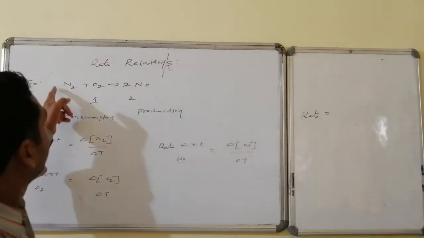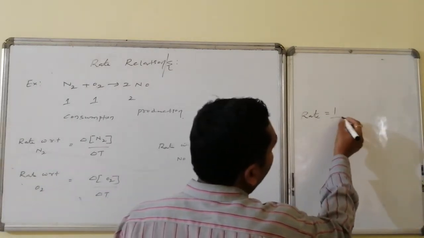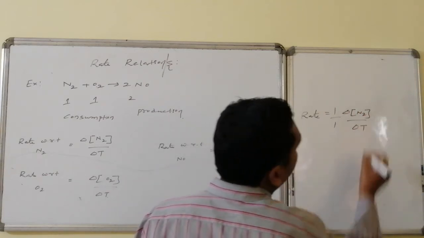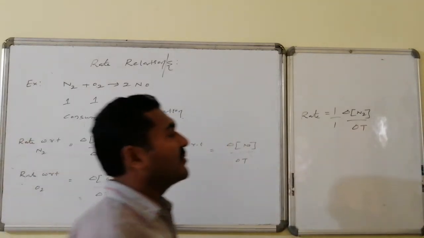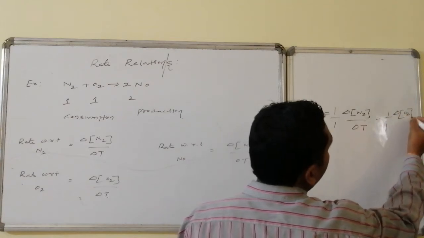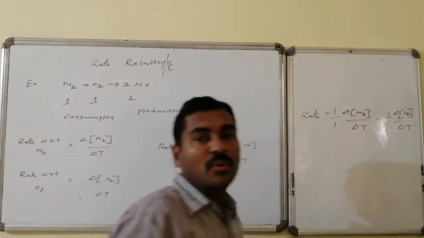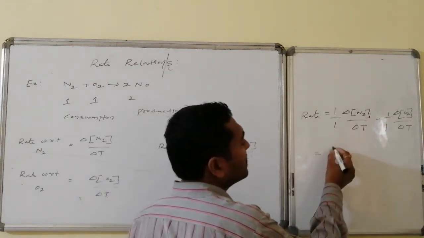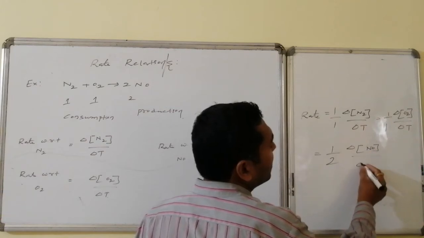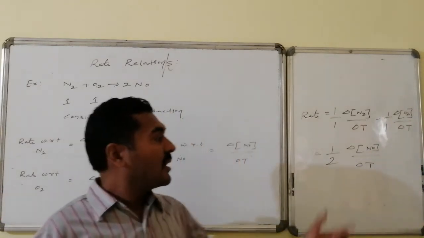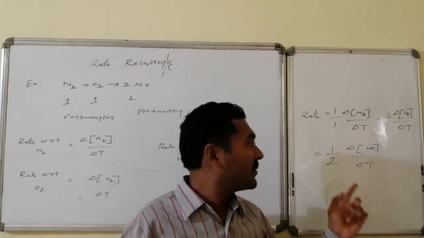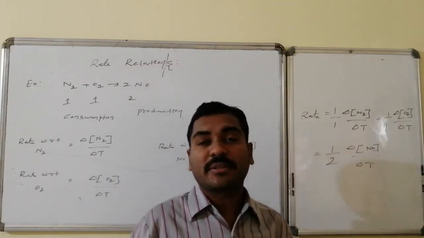Rate equals, what is the coefficient here? 1 is the coefficient, that is 1 by 1 times d[N2] by dt, which becomes equal to d[O2] by dt, which becomes equal to 1 by 2 times d[NO] by dt. Thus, half of this rate becomes equal to the rate with respect to oxygen. Half of the rate of NO becomes equal to the rate with respect to nitrogen.